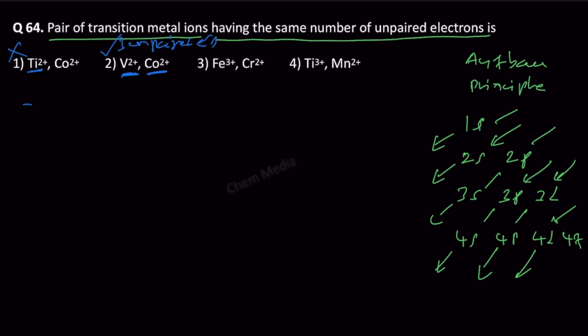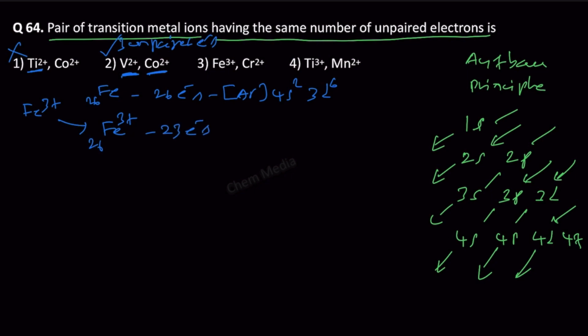And the next one is Fe3 plus. For neutral, atomic number is 26. So we will have 26 electrons. Therefore the electronic configuration is argon, 4s2 and then 3d6. 18 plus 2 plus 6, so 26. In the case of Fe3 plus, we are going to have only 23 electrons. So now the electronic configuration is argon and then 3d5, because 3 electrons are removed. So we are going to have 5 unpaired electrons here.